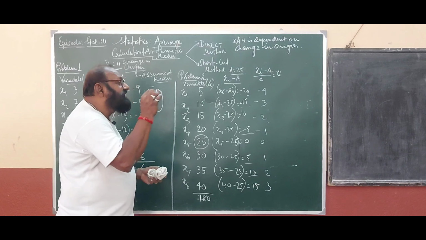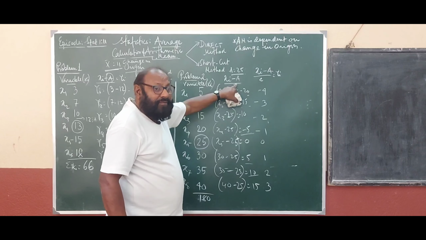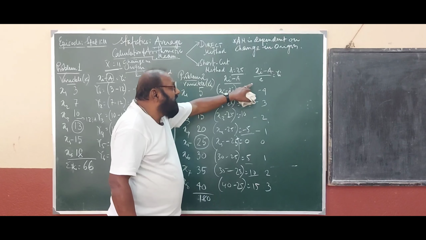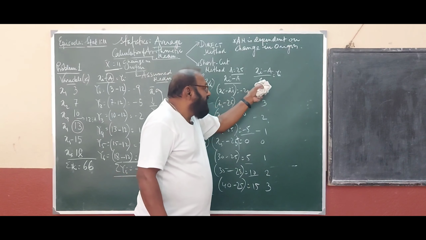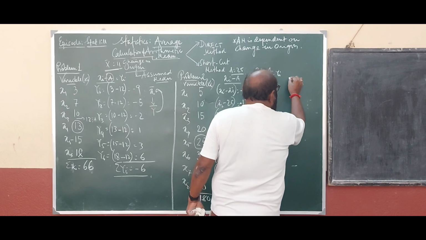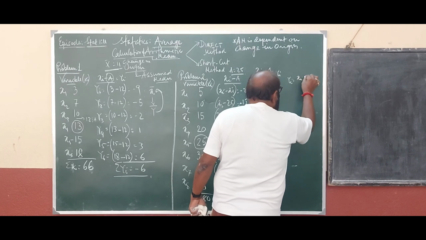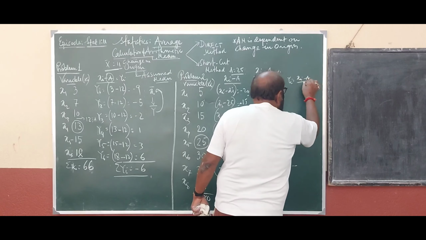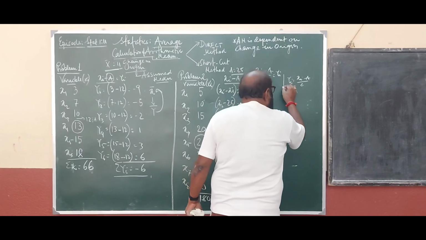We have changed the origin, we can change the origin with the help of assumed mean. We can reduce the value by dividing it by the common factor. Now what we have got? We have got y_i, how? y_i equals x_i minus a divided by c. Clear? Now I am just clarifying it.